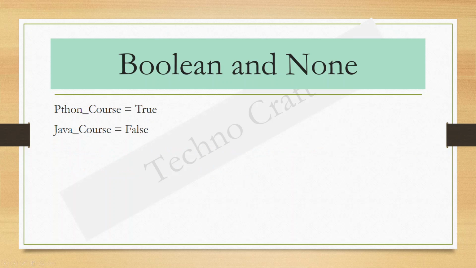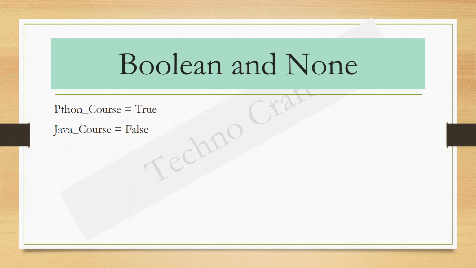Boolean and None. I promise this clip will be simpler than the last one. Boolean indicates a true or false value. You can assign any variable to be true or false. And declaring a variable as a Boolean, what do you do? You guessed it, you simply type the variable name and assign it True or False. Boolean is most often used with if statements or when you are trying to set a flag for something like, has this task been completed yet? Yes or no, or true or false.